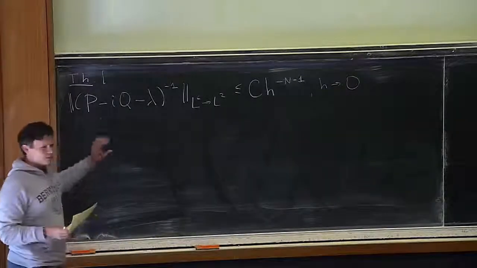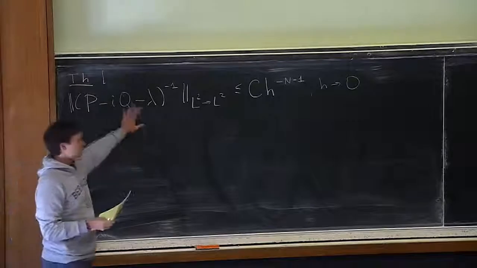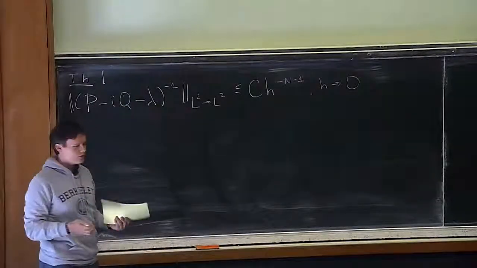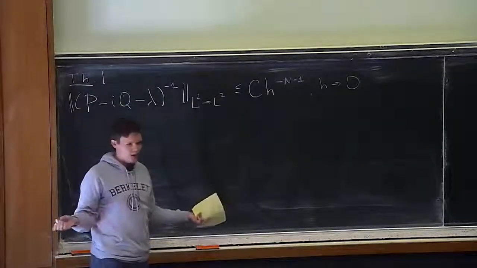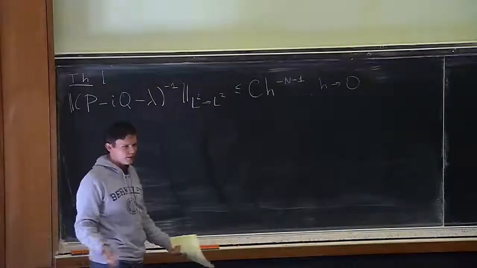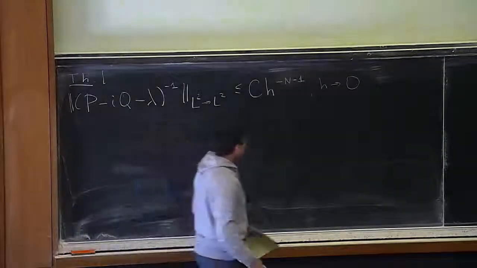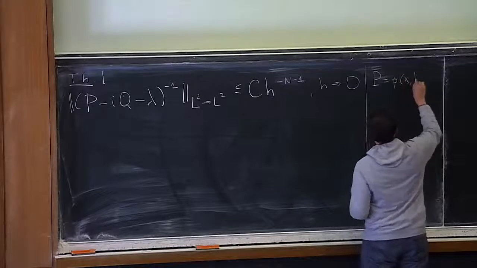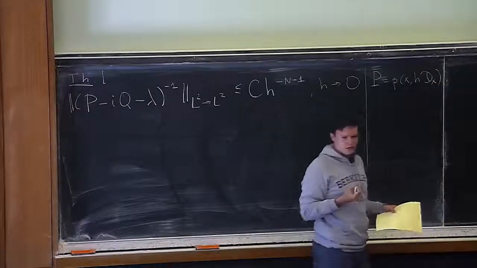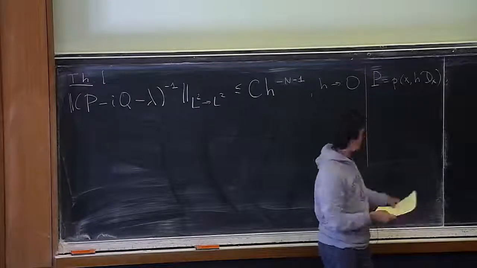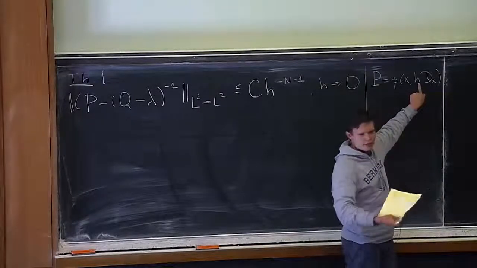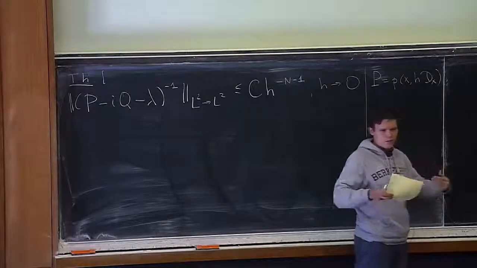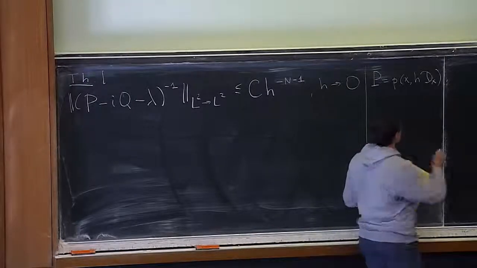So what we have here, I will first present as a pure fact in semi-classical analysis. And then, of course, I'll have to explain what these operators are. This is an L2 to L2 bound on the norm of an inverse of an operator. Now, what are all these objects? The operator P is a semi-classical pseudo-differential operator. A particular case would be a differential operator where you put the small parameter h next to every differentiation, if this little p was a polynomial. I believe Andras Vasy gave us a mini course where semi-classical calculus in particular was introduced.